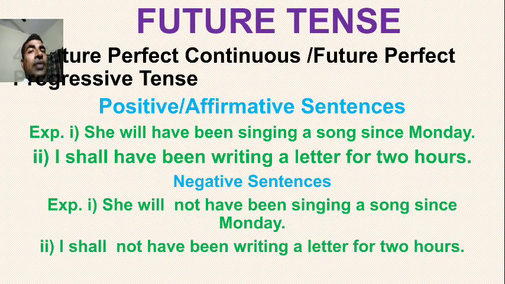And last one, future perfect continuous or future perfect progressive tense. Here it will be will have been, shall have been according to subject. So she will have been singing a song since Monday. I shall have been writing a letter for 2 hours. Negative: she will not have been singing a song. I shall not have been writing a letter for 2 hours. So not comes between will and have been, and between shall and have been.